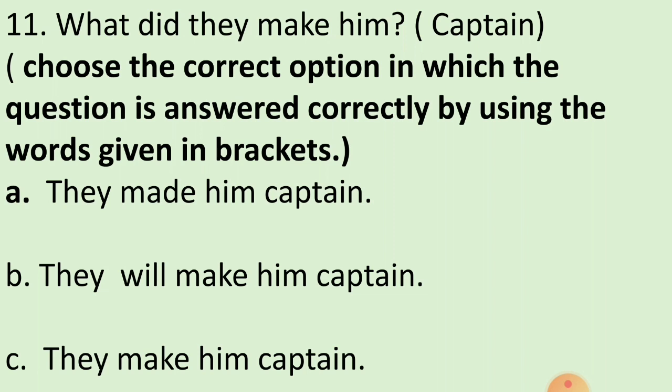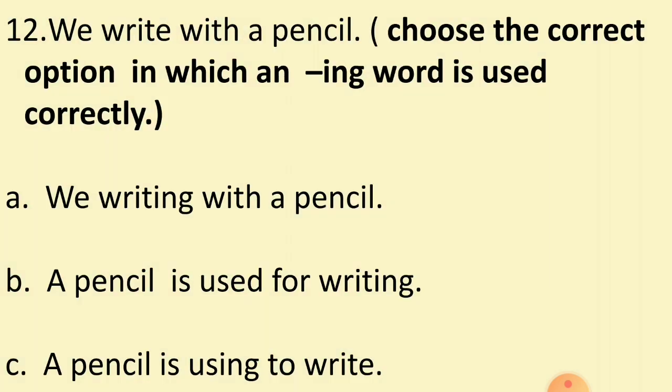Option A, they made him captain. Option B, they will make him captain. Or option C, they make him captain. Which is the correct answer? Very good. Option A is the correct answer. They made him captain. Why? Because in the question, what did they make him? "Did", past tense, is given. So we have turned the verb "make" into past tense, that is "made", and used the word captain in the answer. So they made him captain. So that's why we clicked on option A.